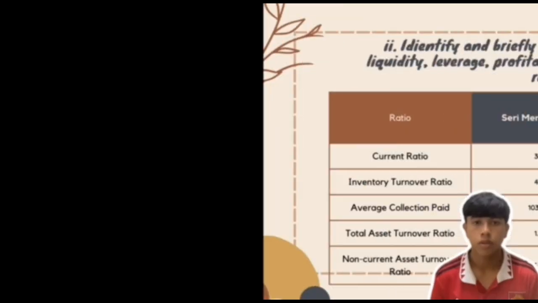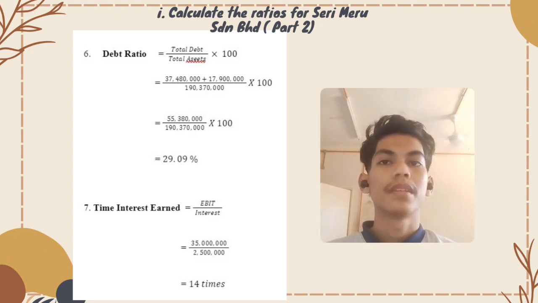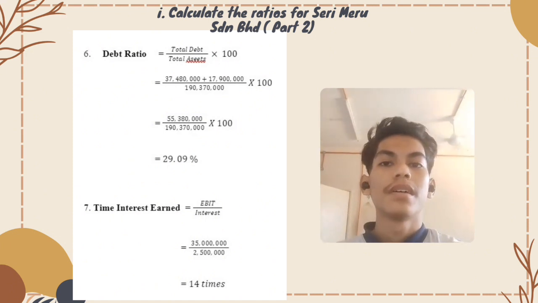days. Alright, now I will show you how to calculate the ratio. The formula is total debt divided by total assets times 100. The answer you will get is 29.09%. The next ratio is time interest earned. The formula is earnings before interest and tax divided by interest. The answer you will get is 14 times.